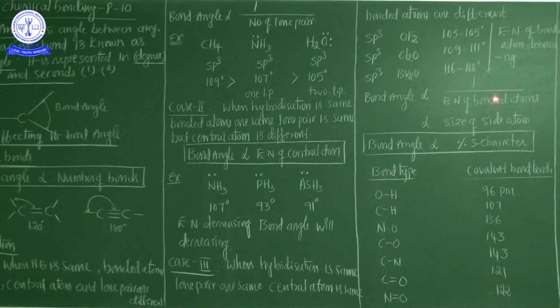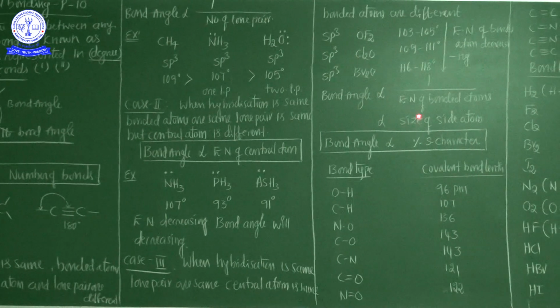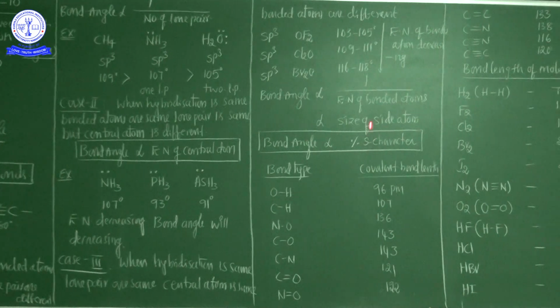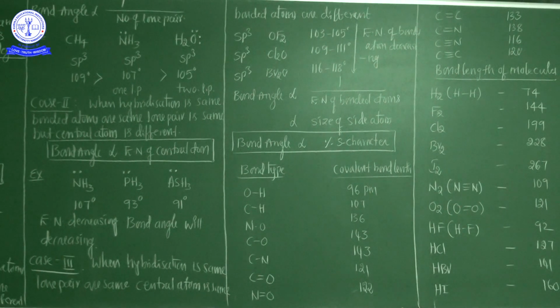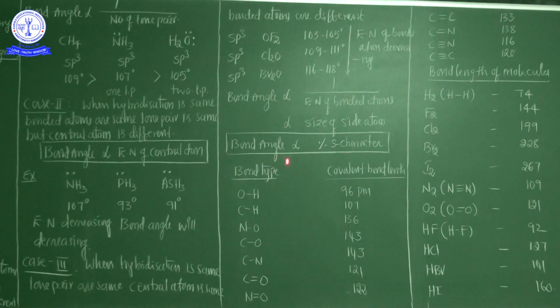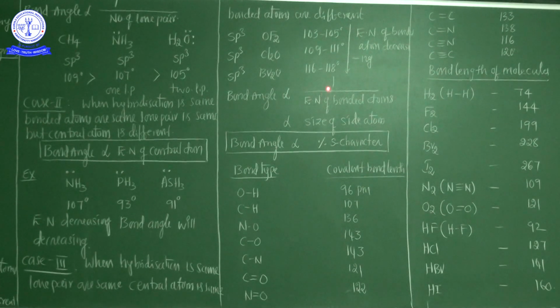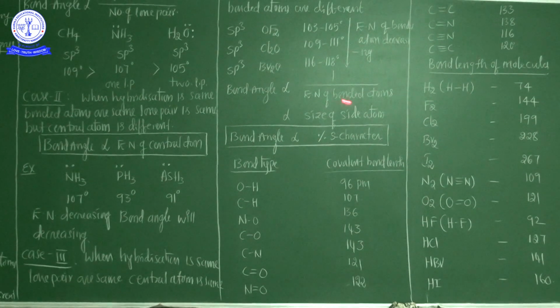In the second case, the bond angle increases with increasing electronegativity of the central atom. But here the bond angle decreases with increasing electronegativity of the bonded atoms, not the central atom.